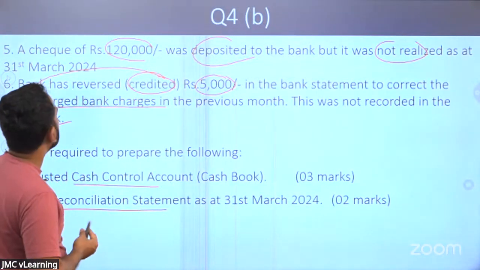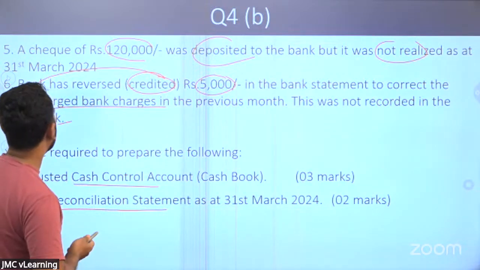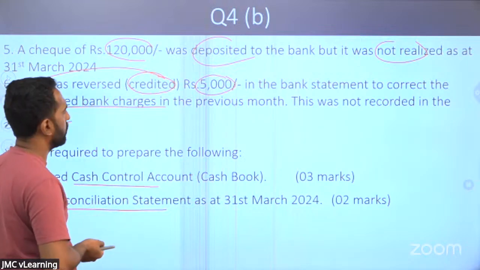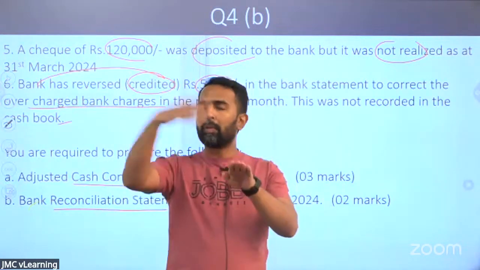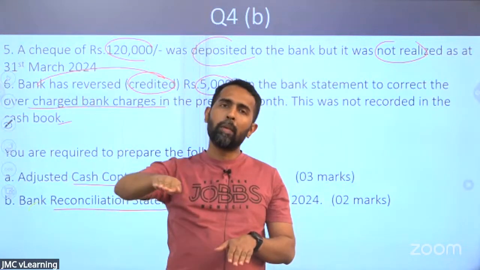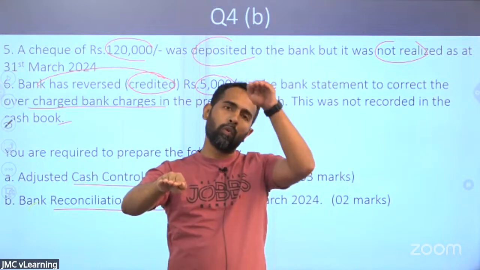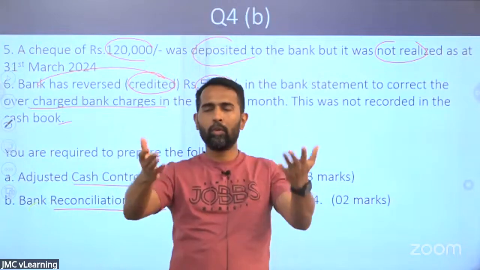Right. Look at the last item. Bank has credited 5,000 in the bank statement to correct the overcharged bank charges in a previous month. This was not recorded in the cash book. In the previous month, the bank has erroneously deducted the bank charge. And we have also deducted that bank charge in our cash book because we don't know that's an error.